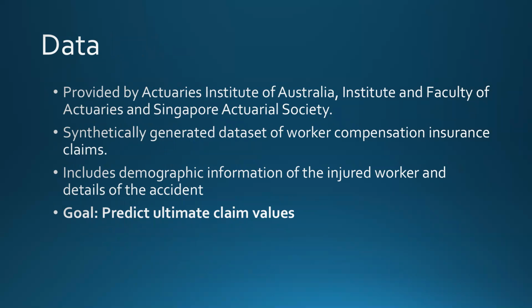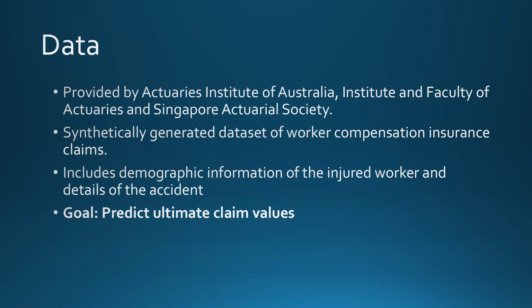This dataset includes demographic information on the injured worker, such as age, gender, marital status, number of dependents, weekly wages, number of hours worked per week and per day. It also includes details on the accident, including the date and time of the accident, the date the accident was reported, brief claim description, and initial estimate of the claim cost by the insurer.